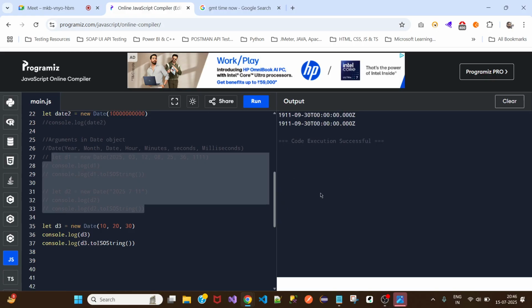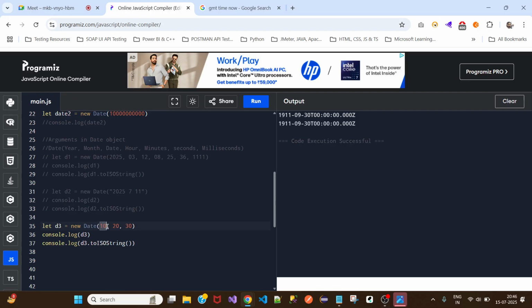It is considering this as a year, and this as a month, and this as a date. Yeah, 30th, and it did some calculation here. It converted all these into year, month, and day, and then it printed in this way.